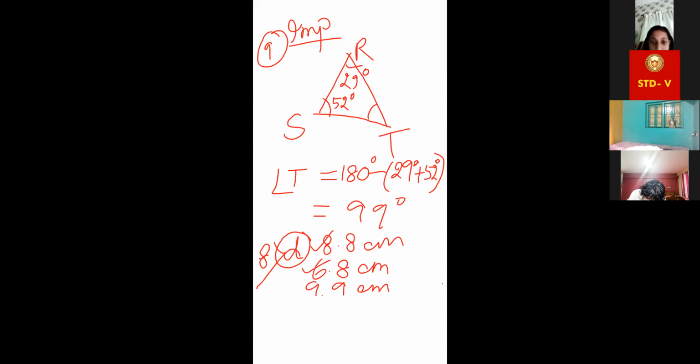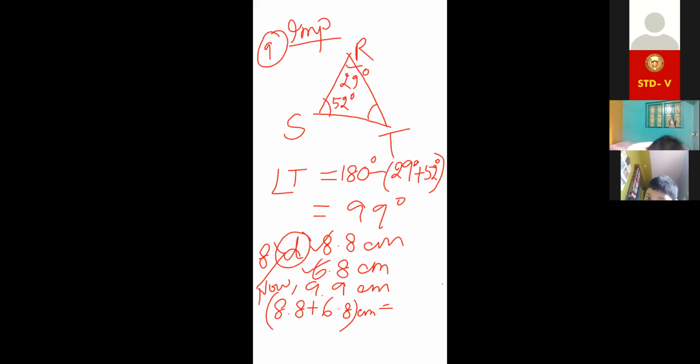Okay. Is equal to what? Achha, right here now, huh? Now, this plus this is equal to, add them. What will be 15.6? Divyanka?